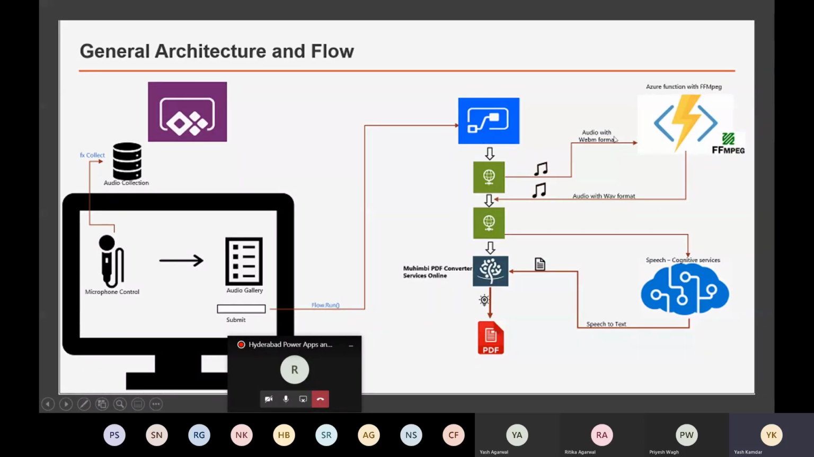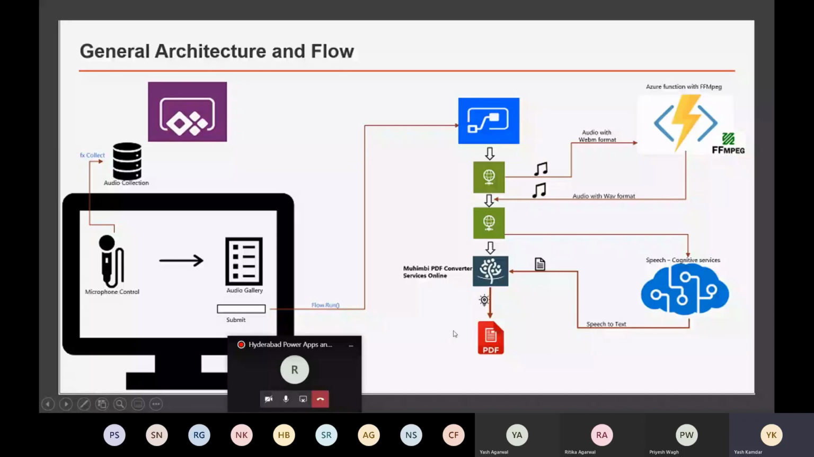So that's why we are first going to pass this audio to FFmpeg, which is present inside our Azure function. FFmpeg will take the WebM part and give us a WAV audio, and then this WAV audio will be passed to speech cognitive services, because it will become a supported audio format for speech cognitive services. Now let me take you to the Azure function.